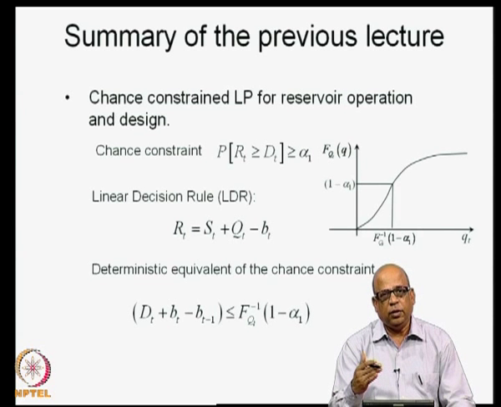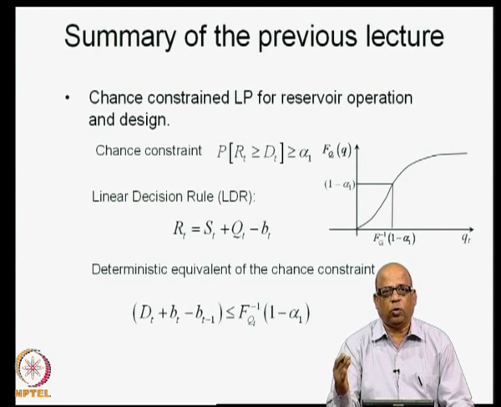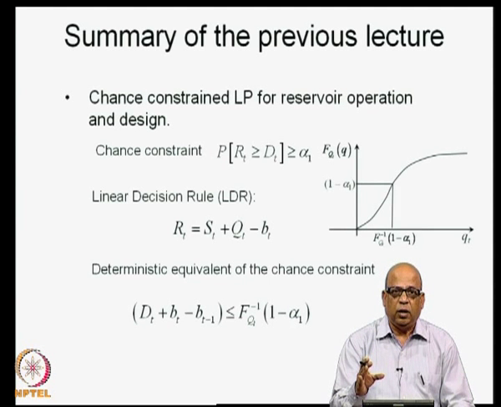But there are certain other forms of the linear decision rule in which you can make BT not non-negative. You can allow BT to take negative values also, which means you can allow the BT to be unrestricted in sign.